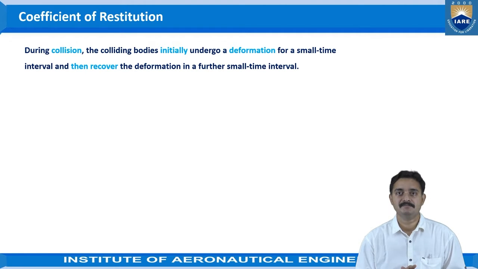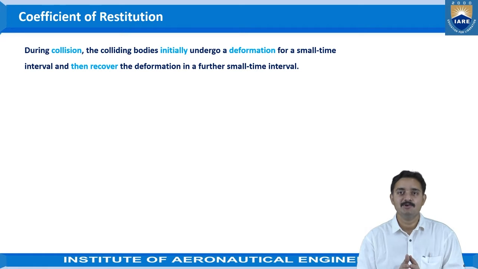The first body would be exerting a very huge force onto the second body for a very small fraction of a second, and then again the second body will exert a huge force on the first body for the same small interval of time.